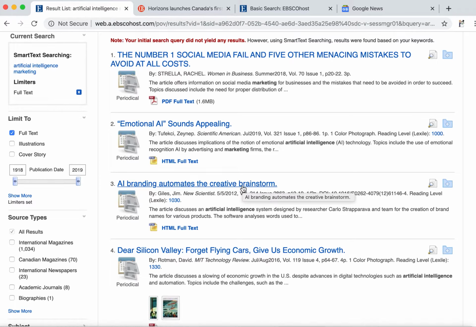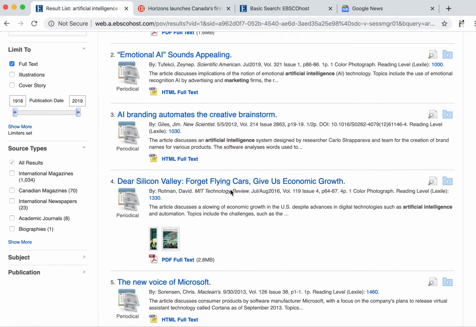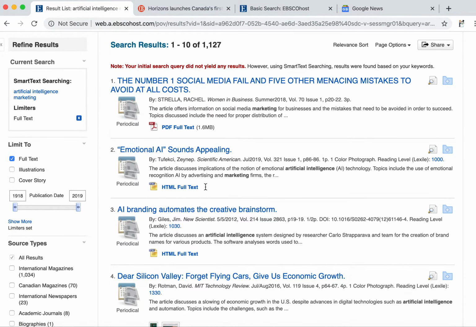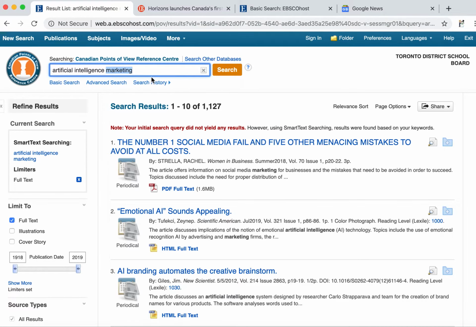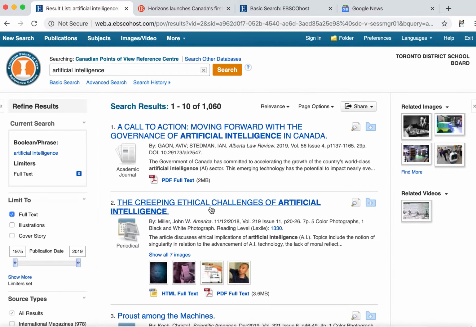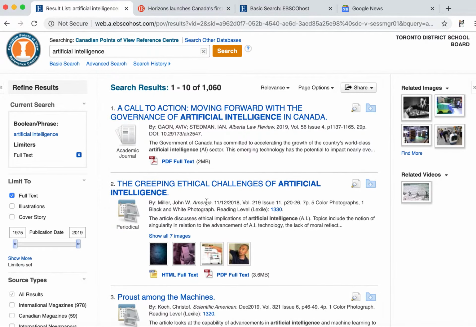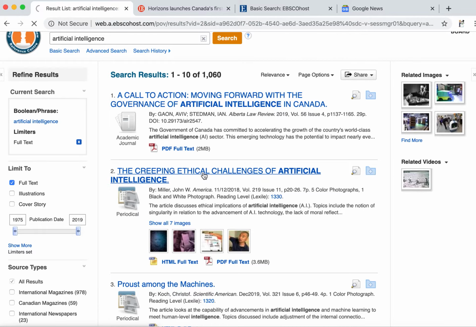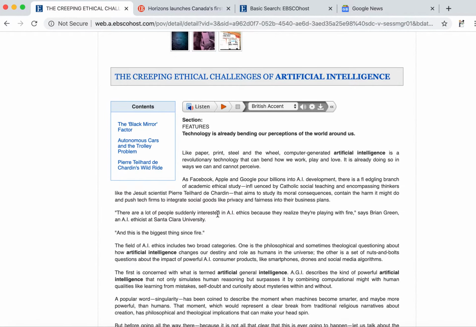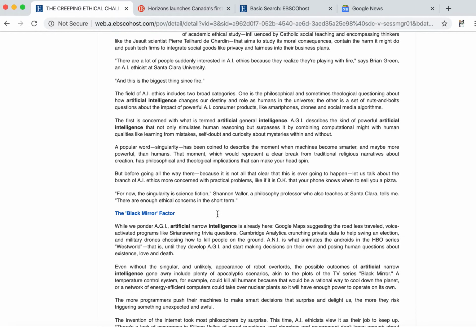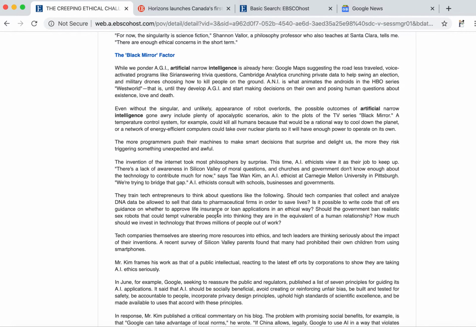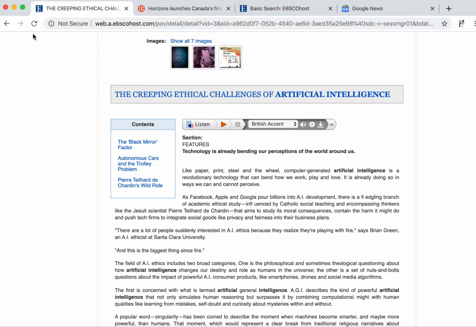Okay, well, maybe AI branding is changing, creative. Maybe I'll just search for artificial intelligence, see what comes up. Creeping ethical challenges. Okay, so maybe people might feel uncomfortable about AI, and then you can read that these are going to be opinion based, so they could support whether you think this is good or bad, and I want you to look at both sides of the issue.